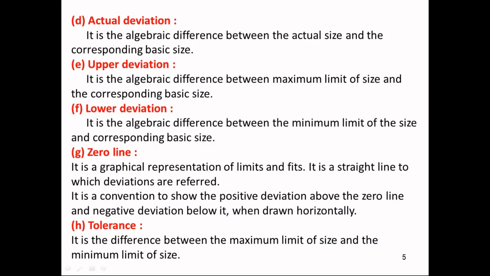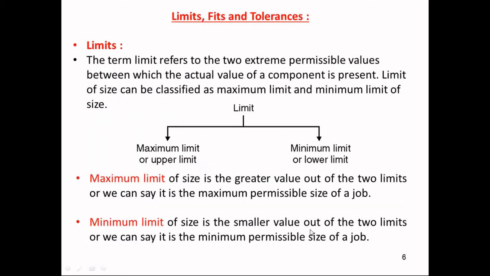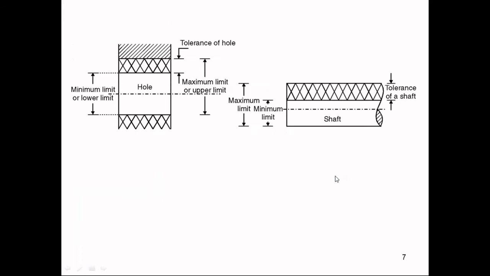I think you know these terminologies now. In the last lecture you might have discussed them again. Tolerance is nothing but the difference between the maximum limit of size and the minimum limit of size. With that classification of limits, you might have seen the maximum or upper limit and the minimum or lower limit. The same thing is shown over here. This is the hole. This minimum distance is the lower limit, or we can say the minimum limit, whereas the maximum limit is the maximum distance. The same applies to your shaft.